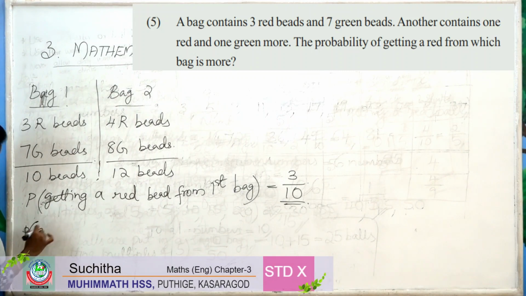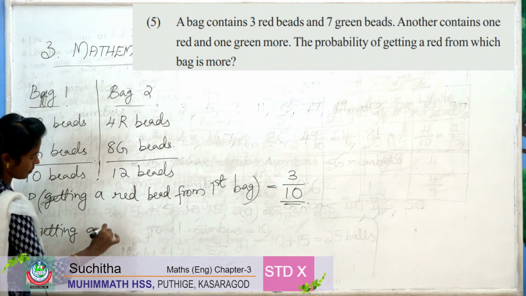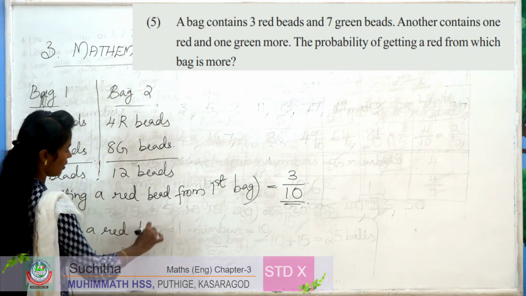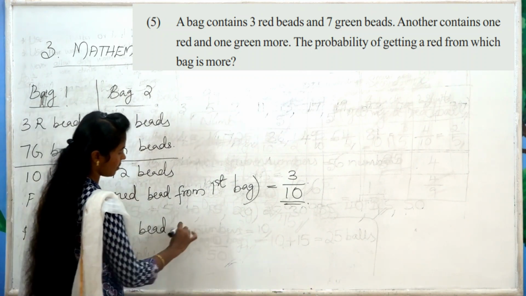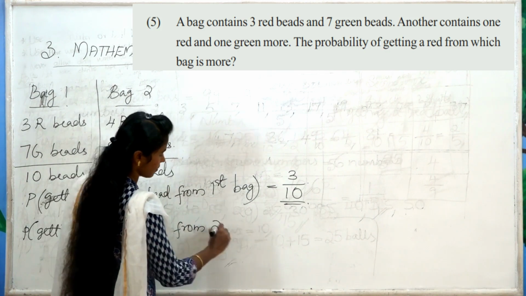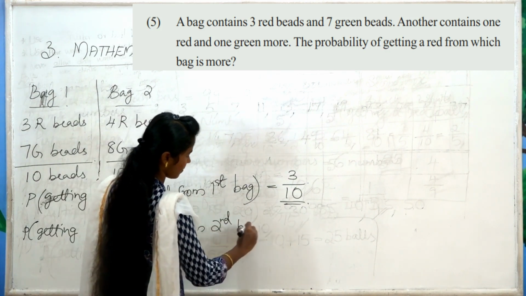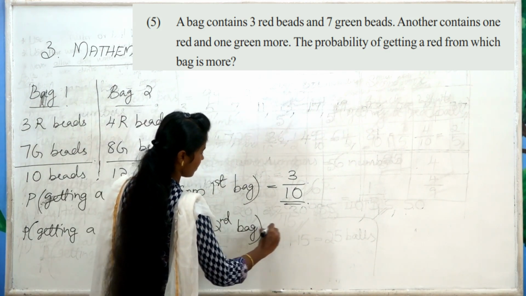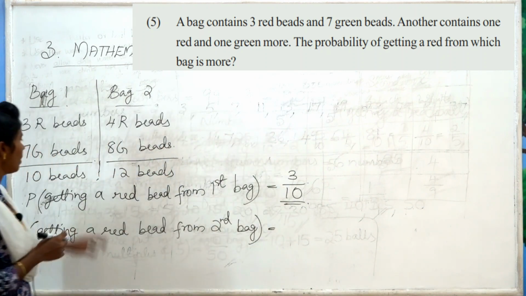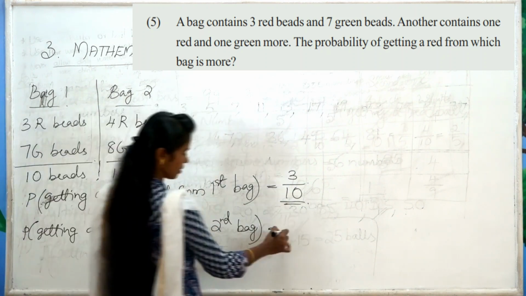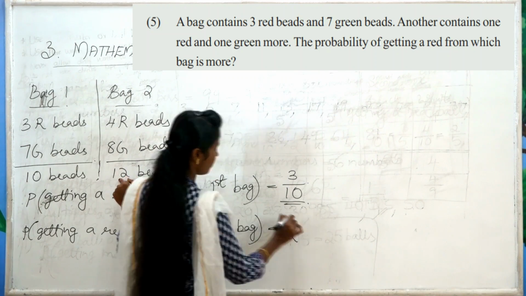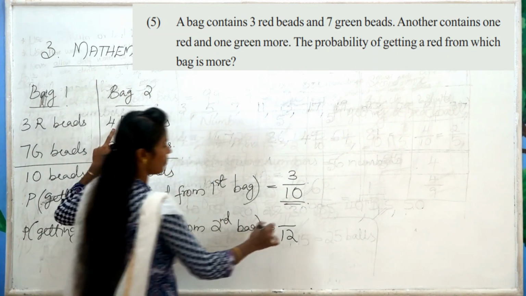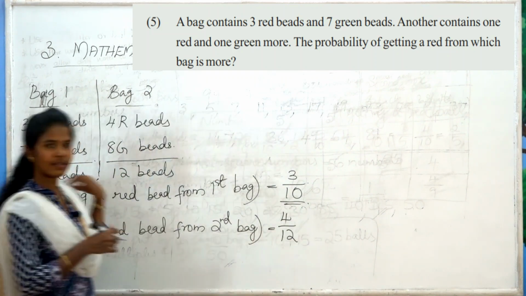Then probability of getting a red bead from the second bag. In the second bag there are 12 beads. Out of 12, 4 beads are red.